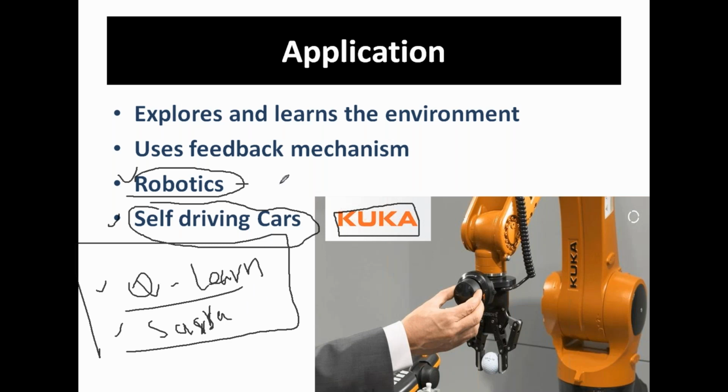Okay, so you can train your robot for doing different tasks based on these reinforcement algorithms. They can learn from the environment, and at the same time they gain experience. Based on the experience they will make decisions. These are the examples, and you should remember this simple term called feedback mechanism, because reinforcement learning always uses a feedback mechanism. What is feedback mechanism?